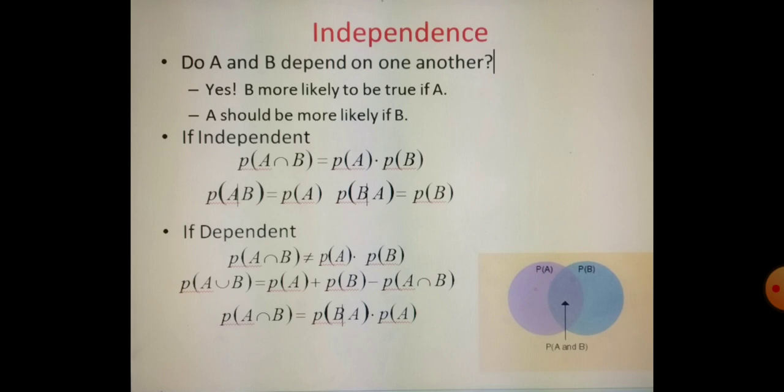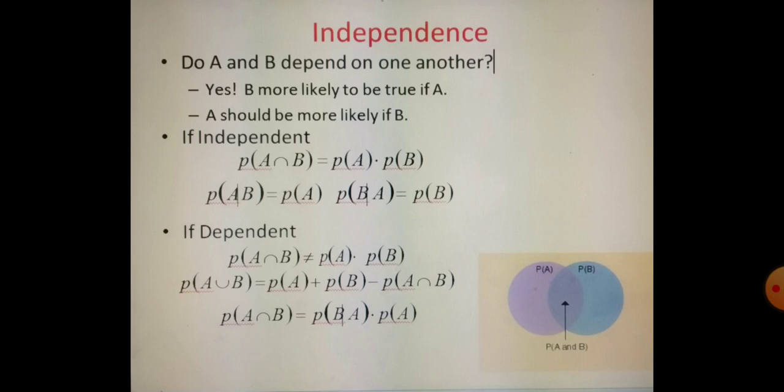I am giving two cases. If independent, P of A intersection B is the multiplication of the probabilities, P of A dot P of B. Suppose it is dependent, then P of A intersection B is not equal to P of A times P of B. That you have to understand. That is the case for intersection.